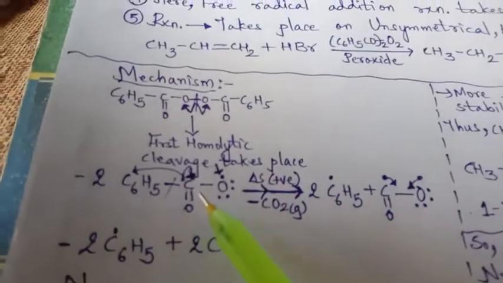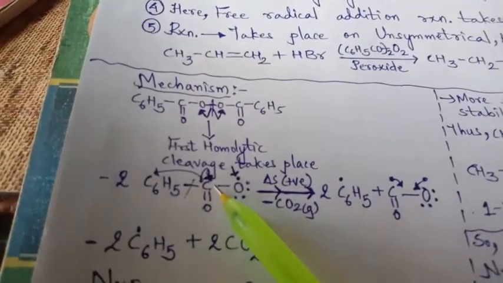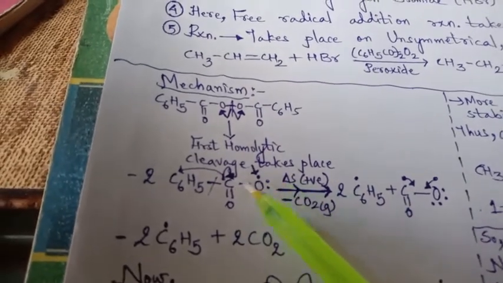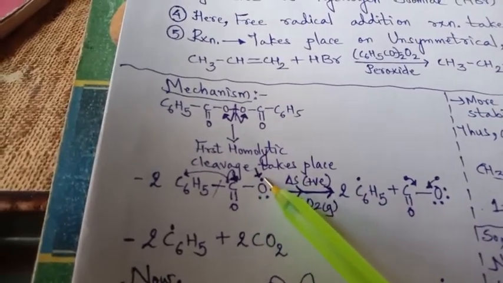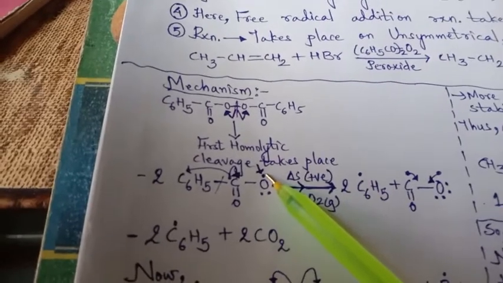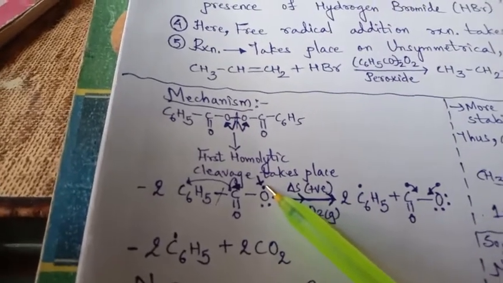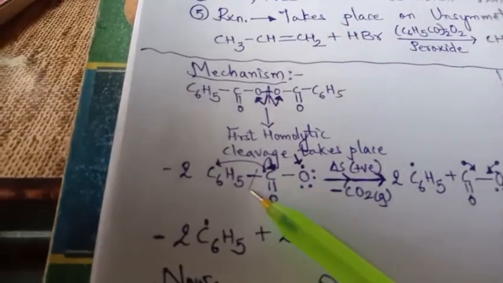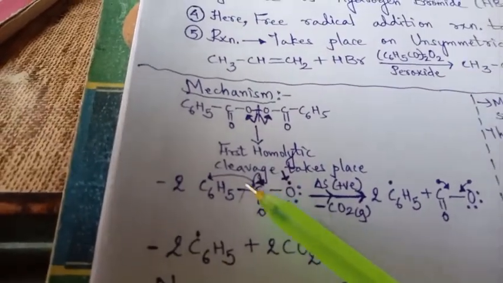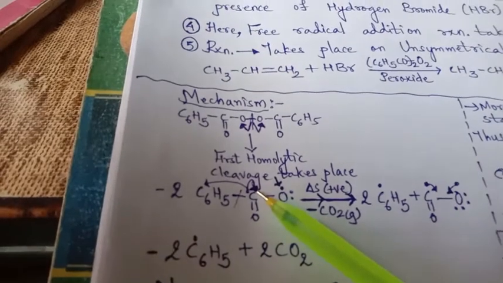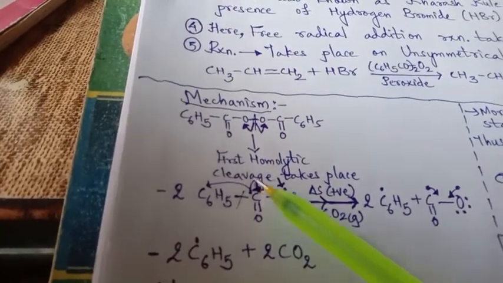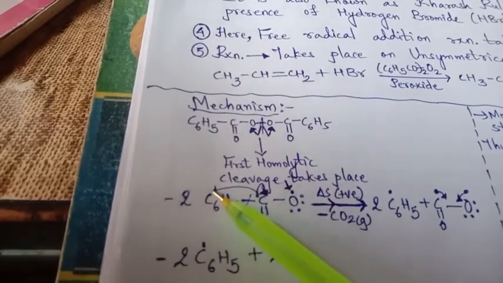Positive entropy means a spontaneous reaction, and so carbon dioxide will get separated. So what happens over here? See, this carbon dioxide is ready to remove itself because it is gaseous in nature. So here again, cleavage will take place. On this cleavage, this reaction will take place and one electron will be on this carbon and one on this carbon.